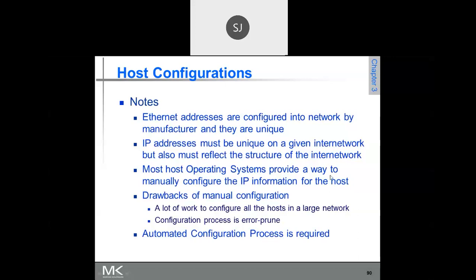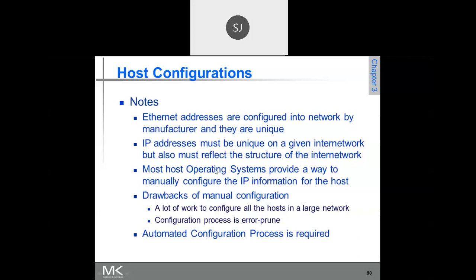Most host operating systems provide a way to manually configure the IP information for the host. This is manual IP configuration. Automatic host configuration is the DHCP protocol, which you will study later, the Dynamic Host Configuration Protocol.